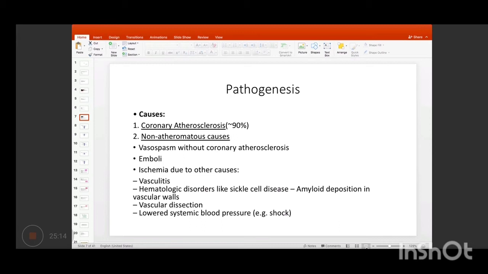So firstly, there would obviously be vasospasm without any atherosclerosis. Then emboli might have traveled to the coronary vasculature, causing blockage of the blood supply, leading to ischemia. Then there are some systemic disorders like vasculitis, hematologic disorders like sickle cell disease, vascular dissection, and lower systemic blood pressure, which happens in shock.